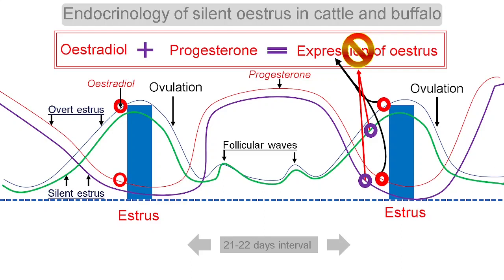So what are the necessary steps? In the previous slides we talked about some of the factors: nutrition, heat stress, and the managemental system. If the animal is fed properly during the summer season, they may show the sign of estrus during the night hours, a short period of estrus, but they may show the sign.